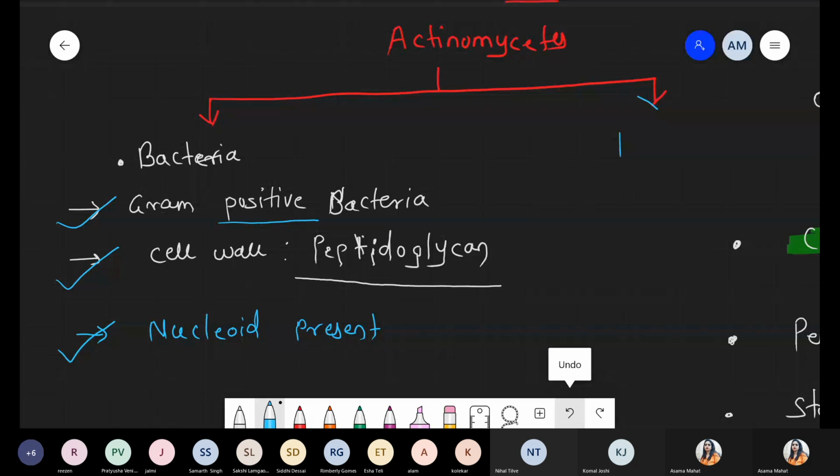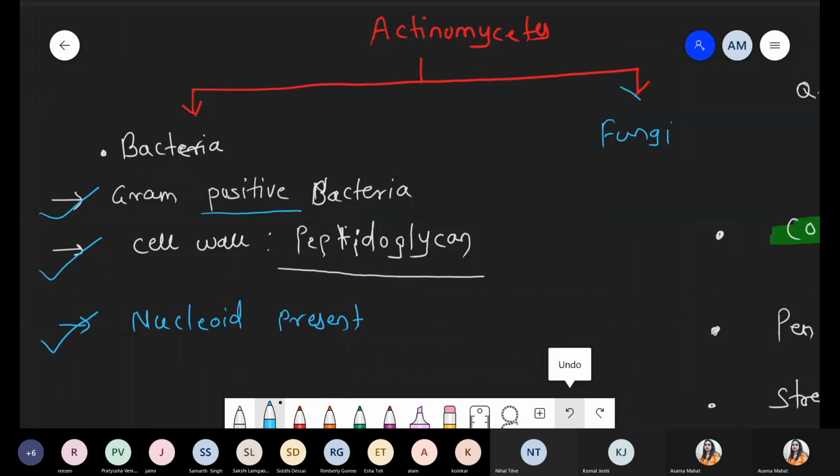Now immediately we have to discuss which property. Why do we say it shows the connecting link between the bacteria as well as the fungi? Because it has some properties, right? So we are talking about some properties with respect to fungi. So in the second category, we are talking about some properties that resemble fungi.